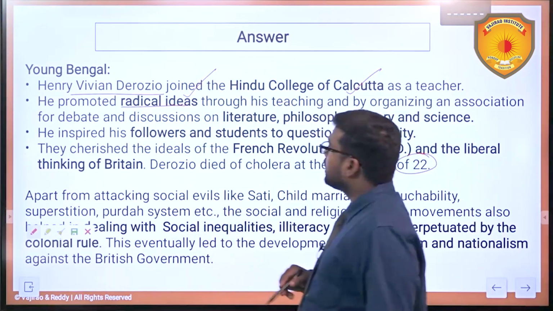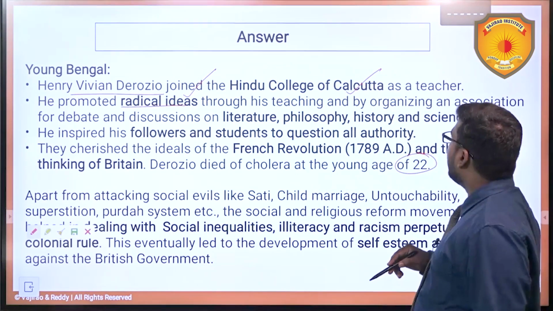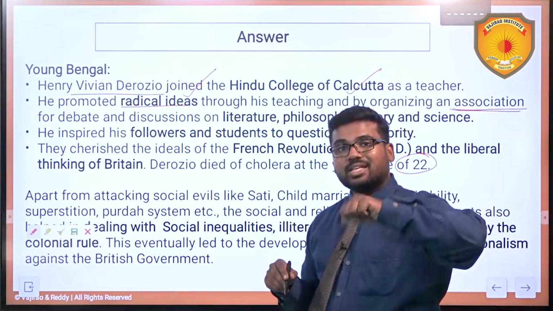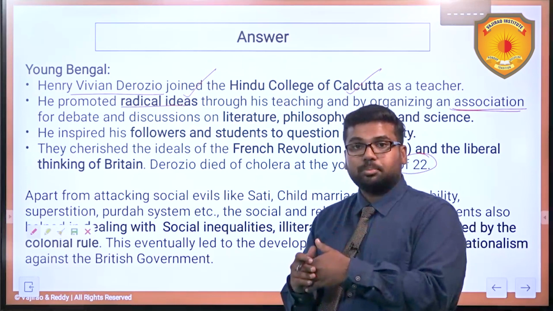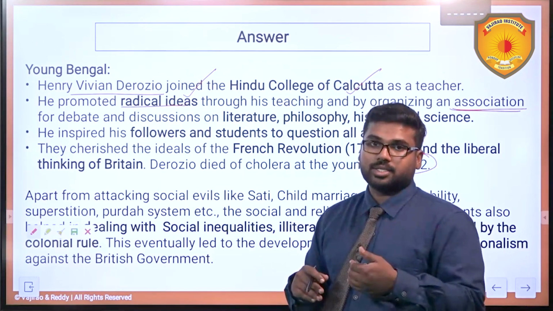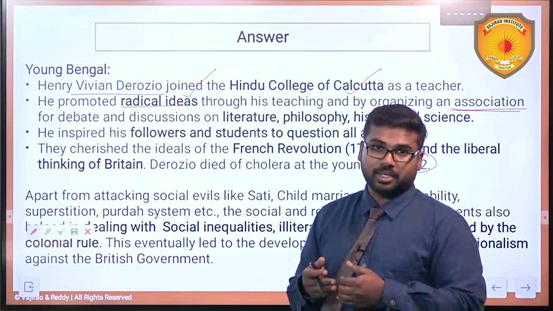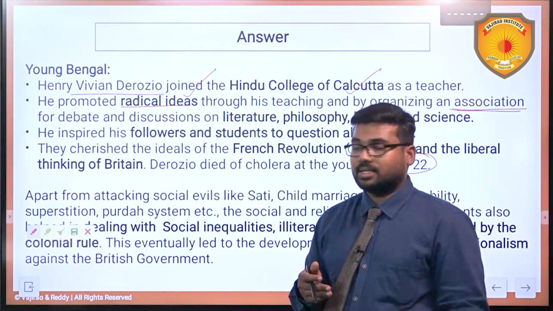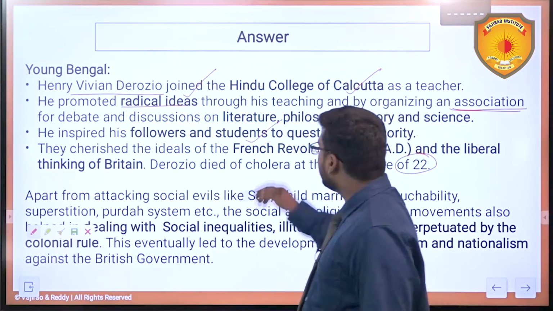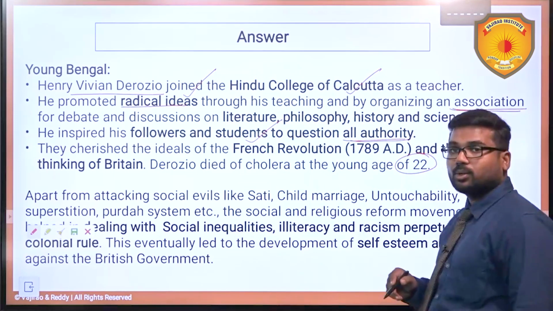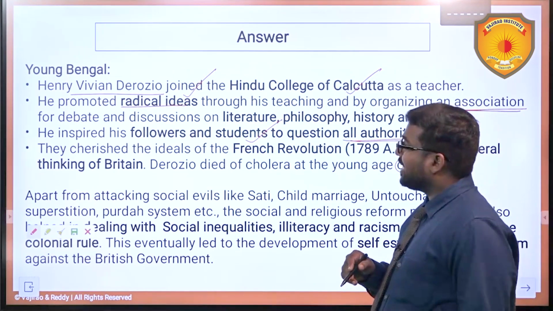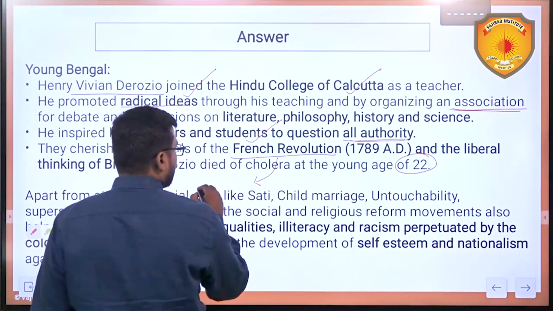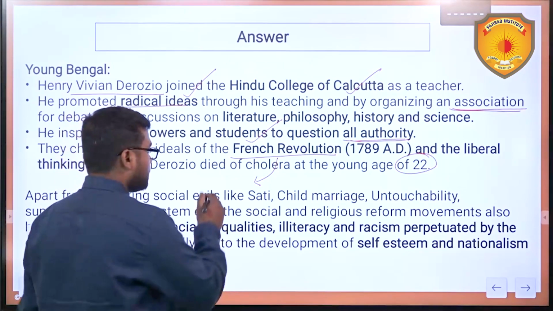He brought radical ideas through his teachings, and by organizing an association of these young people to debate and discuss some of the age-old practices which are orthodox in nature, which have no scientific or logical explanation. So they questioned them, they questioned their authority, they questioned the logic behind them. He inspired his followers and students to question all authority, including the Vedas. Plus, they cherished the ideas of the French Revolution, where liberty, fraternity and equality were the three goals.